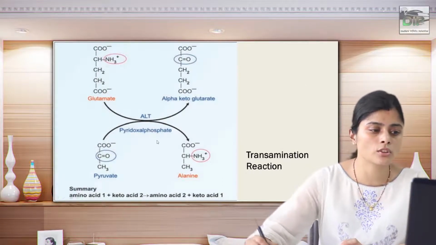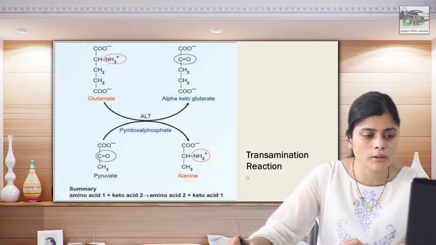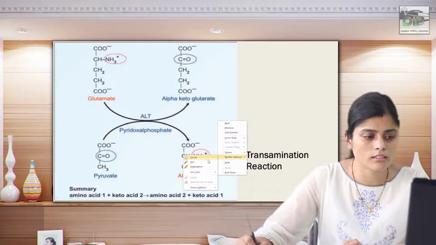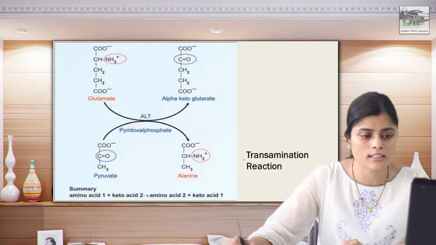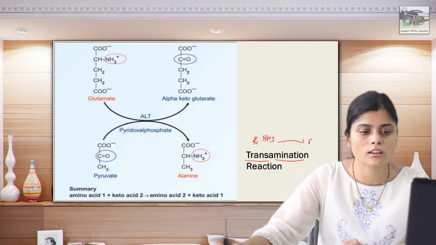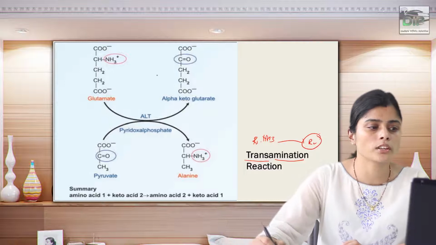Now this is the picture which shows the transamination reaction. The name itself gives you the idea, that there is transfer of amino group, that is, the amino group is transferred from one amino acid to the other amino acid to form the keto acid.